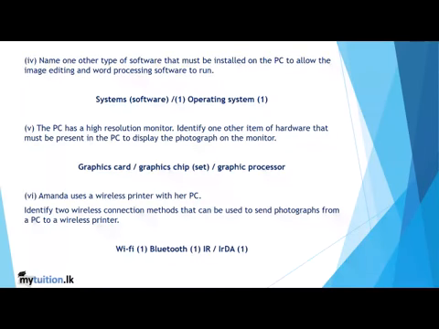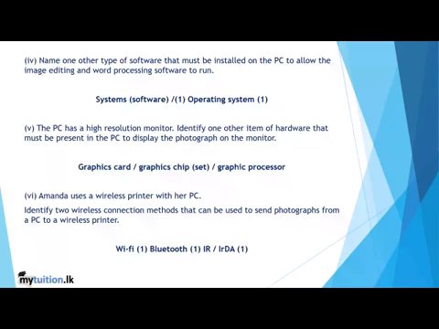Next one, the PC has a high resolution monitor. Identify one other item of hardware that must be present in the PC to display the photograph on the monitor. So always when you want to have a resolution on a computer, you should have a VGA card, which is called a graphic card, graphic chipset or graphic processor. If the VGA card does not properly work in a computer, you cannot see the display of a computer. So always to see the good resolution of a computer or a PC, you should have a VGA card or graphic processor. So all mean the same.